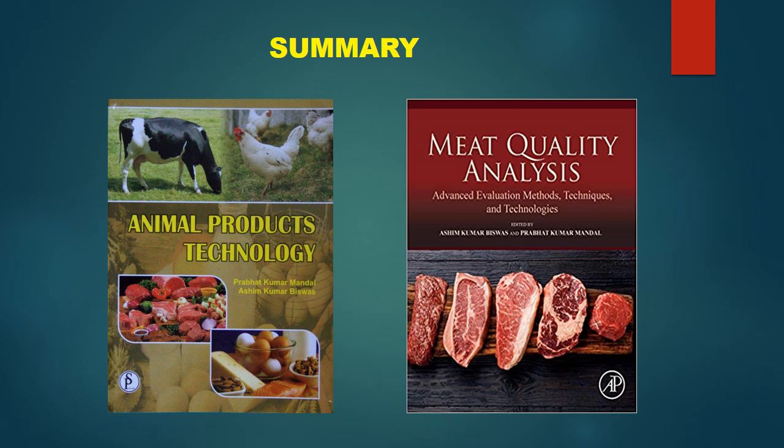And finally we discussed cooking, because cooking is the final compulsory procedure for eating meat. So cooking also plays an important role in tenderization, particularly for the connective tissue. In case of meat from highly working muscles, like shoulder and thigh muscles, which have more connective tissue, such meat needs cooking at a higher temperature or moist heat method, where the collagens get converted to gelatin and make it tender.